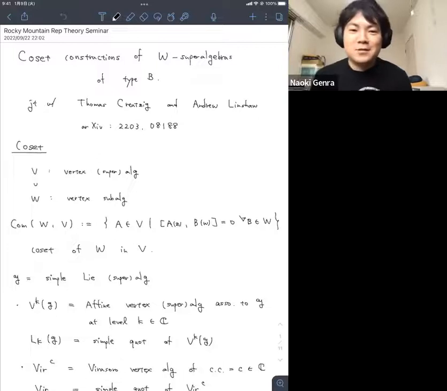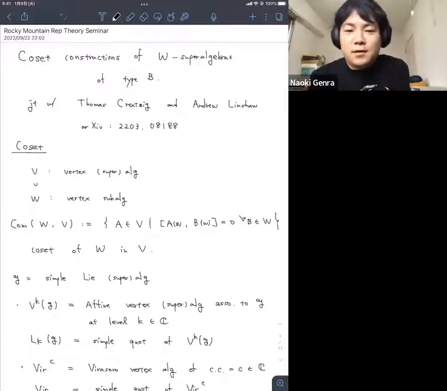So anyway, today I talk about coset construction of W superalgebras of type B. This is joint work with Thomas and Andy. If you want to see the details, please see the arXiv. First of all, I will start very slowly, and let's talk about some concepts.